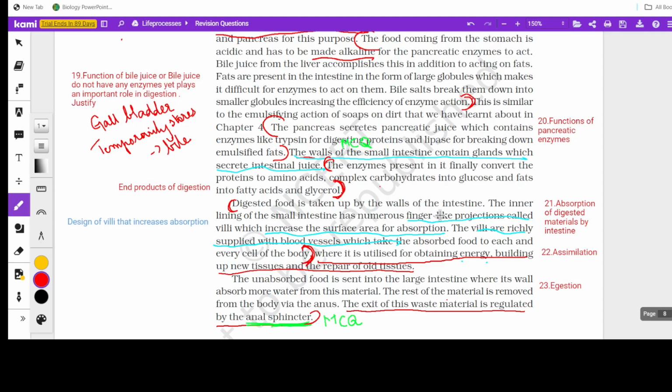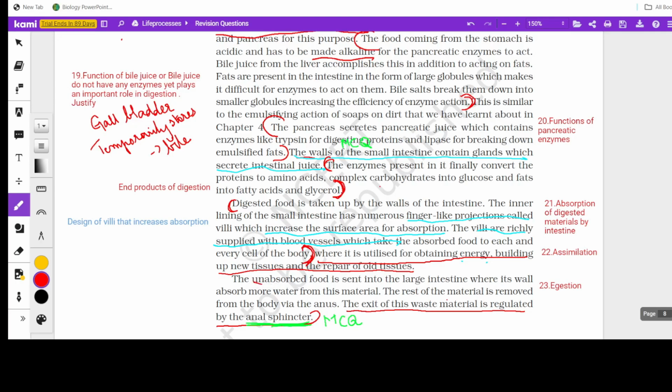See here, finger-like projections increase the surface area of absorption, and they are richly supplied with blood vessels so that the absorbed food can be taken. And the last sentence actually deals with assimilation. Assimilation means how these simpler food substances are used by our body. So that is assimilation.